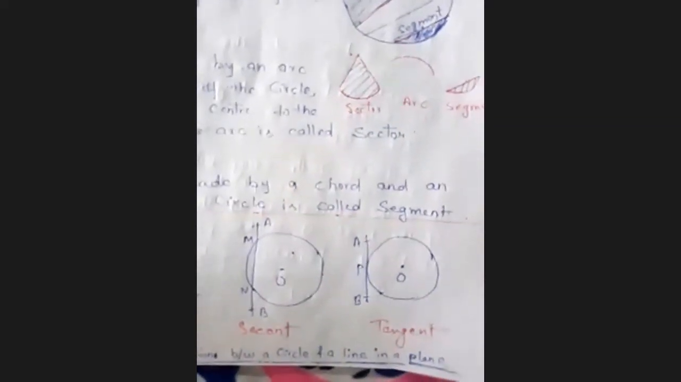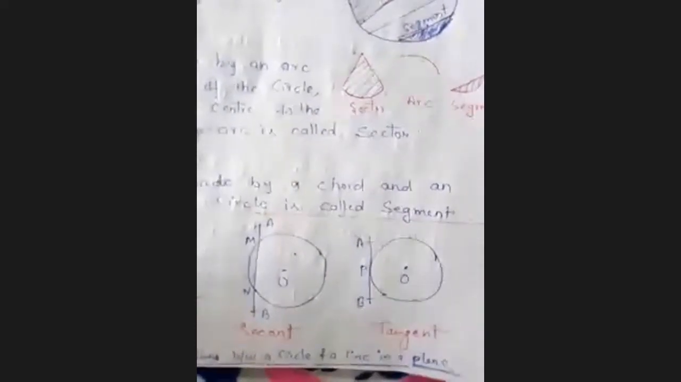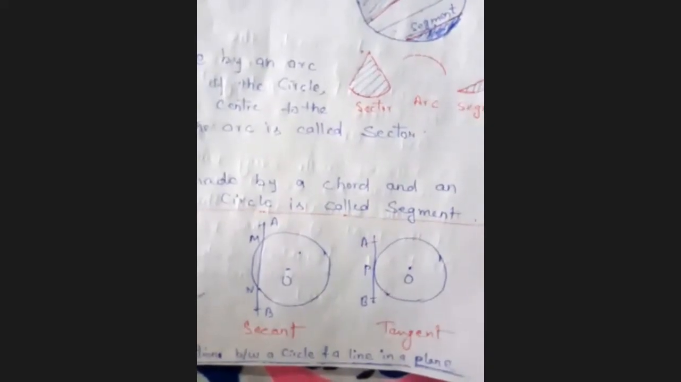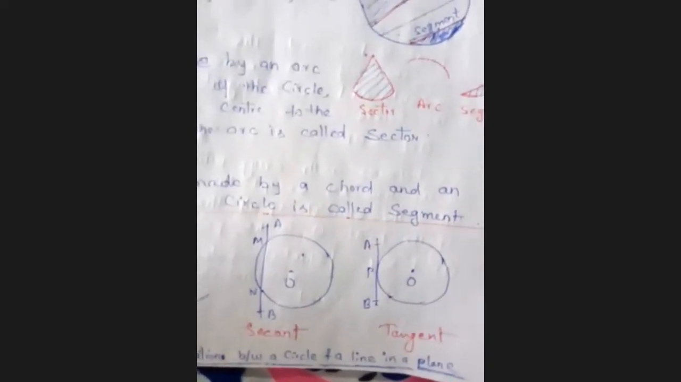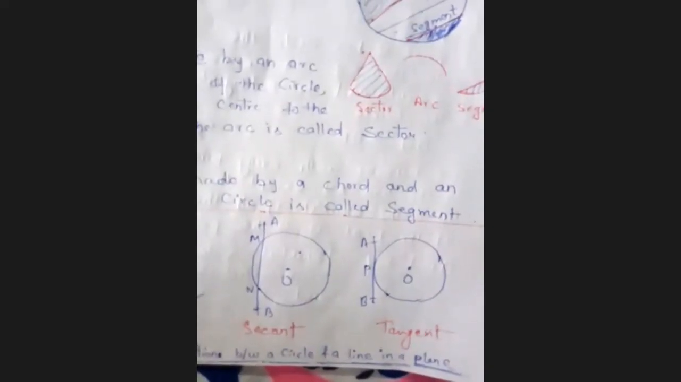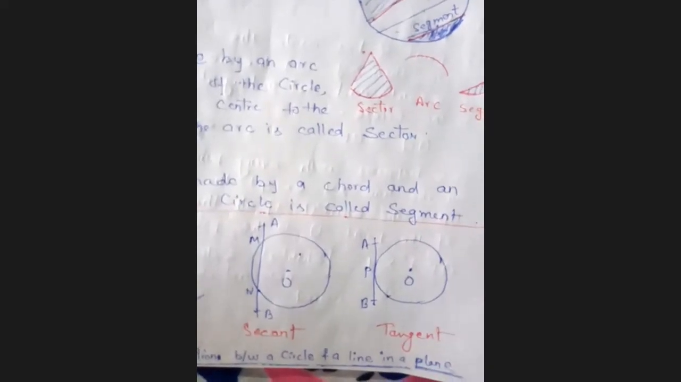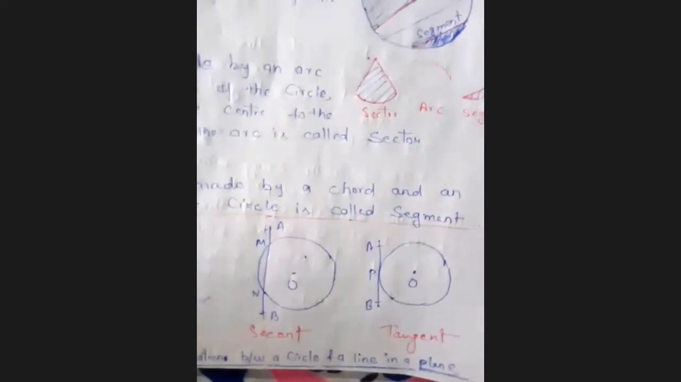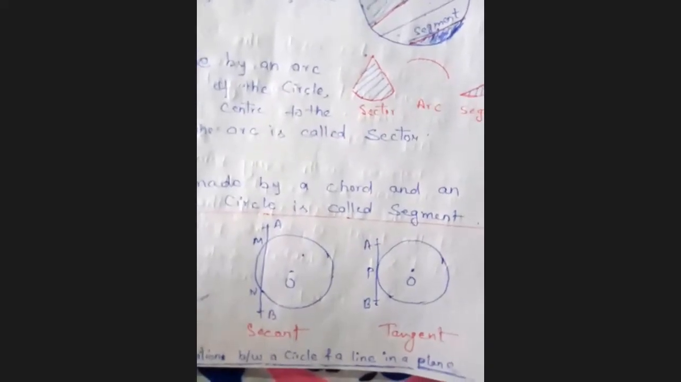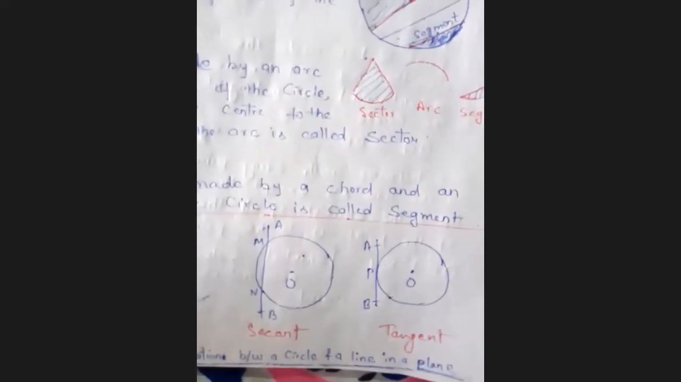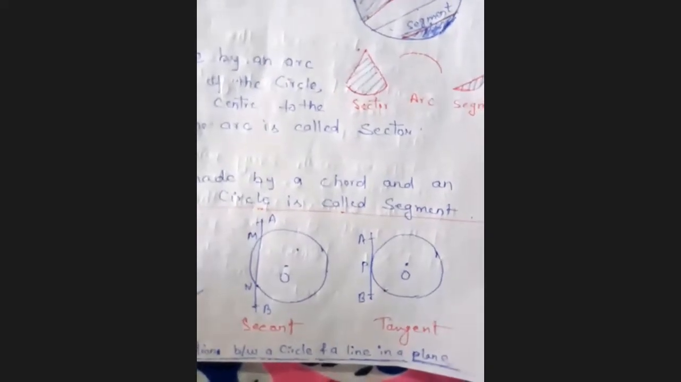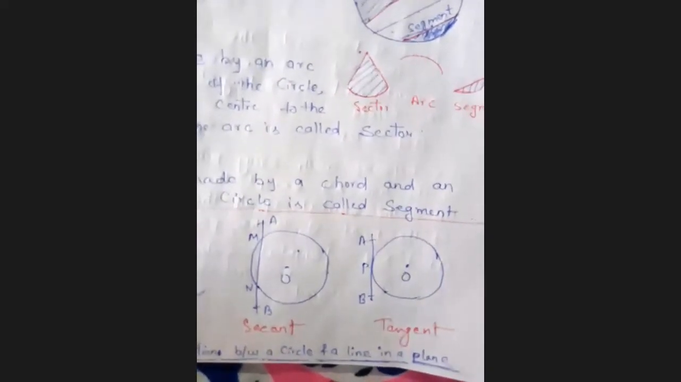Now, the second point is secant and tangent. In this secant and tangent, you know that this line AB and this circle have how many common points? Very good, Chris. Now you tell me, in this secant, the line and circle have how many common points? 2. 2 common points, exactly. So when a line intersects a circle in such a way that there are 2 common points, then that line is called a secant. It means this AB is a secant to the circle.